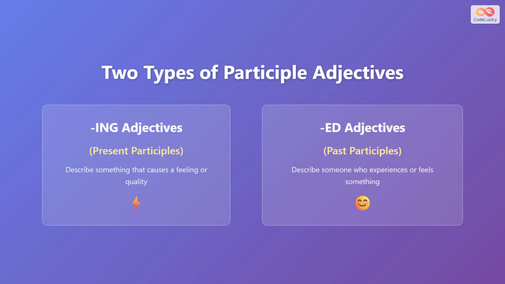There are two main types of adjectives made from verbs. Ing adjectives, also called present participles, describe something that causes a feeling, like an interesting book or a boring movie. Ed adjectives, also called past participles, describe how people or animals feel, like interested or bored. Remember, ing adjectives talk about the thing or situation, and ed adjectives talk about the person or how someone feels.